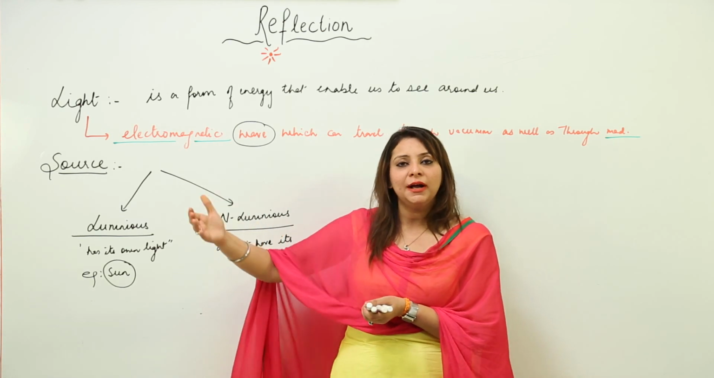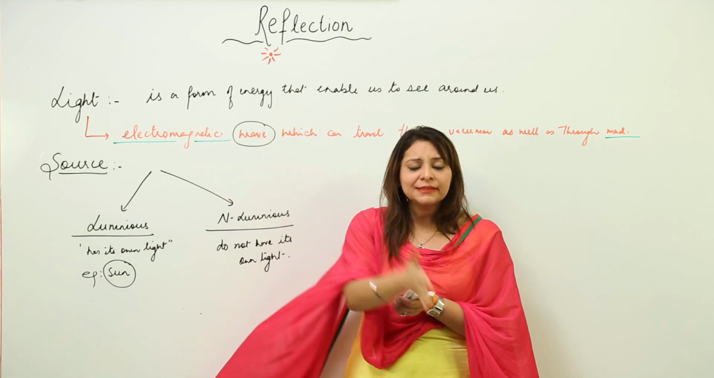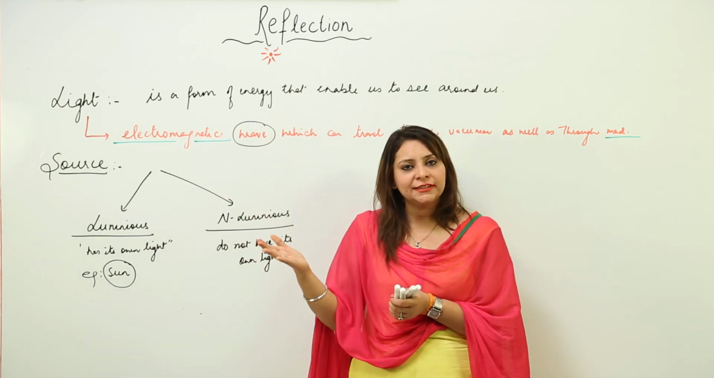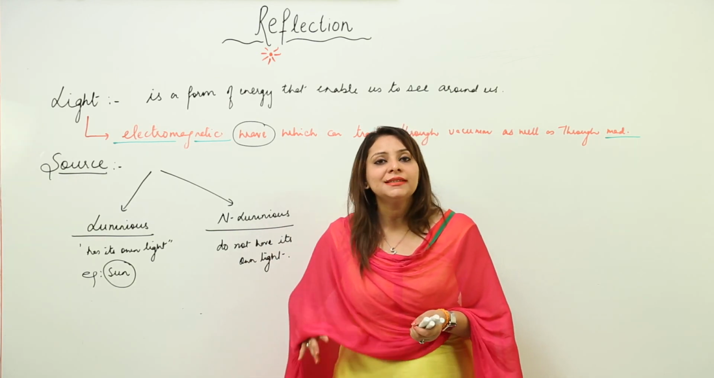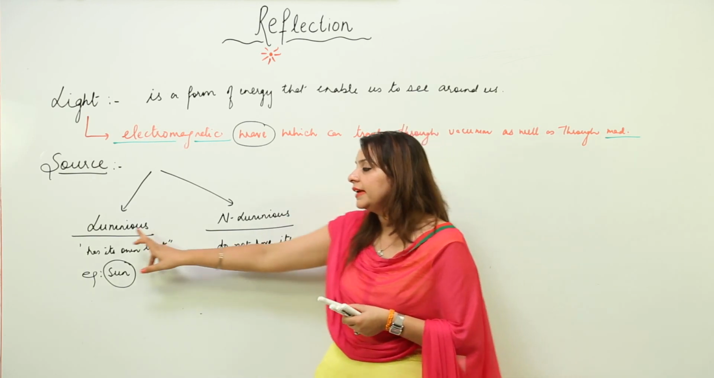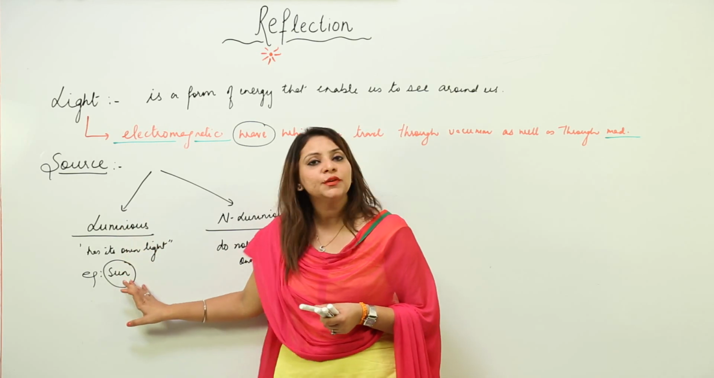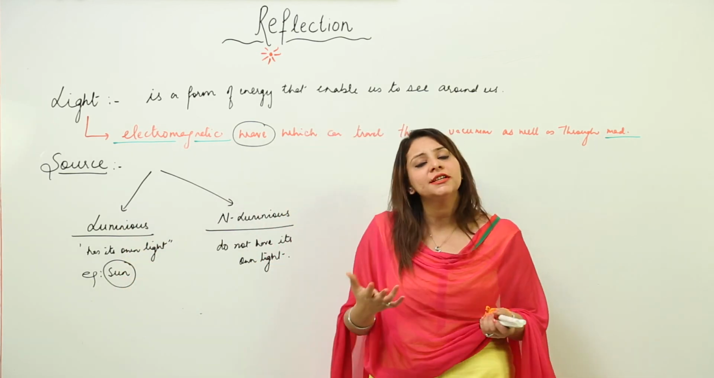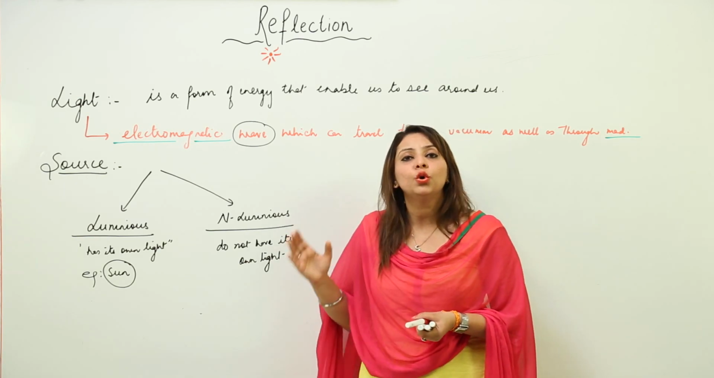Your tube lights and bulbs are luminous, they are emitting their own light, and when that light strikes the bed or chair, it gets reflected, and you can see the reflected light. So that means you can see the chair or table or anything which does not have its own light only when there is a luminous object, otherwise you cannot see it. So luminous is that which has its own light. It is visible because it is emitting its own light. But non-luminous is that which does not have its own light.